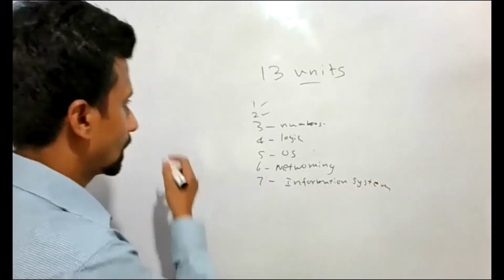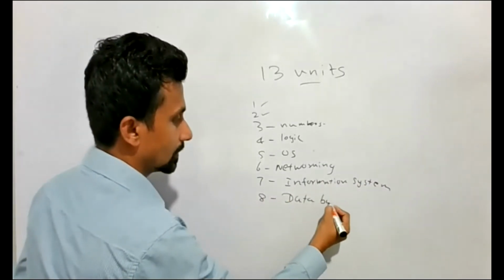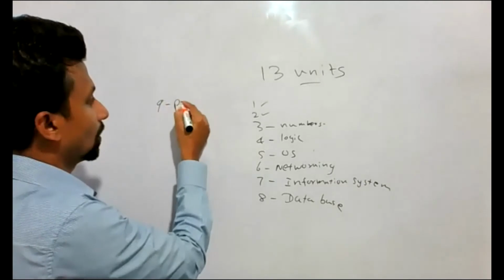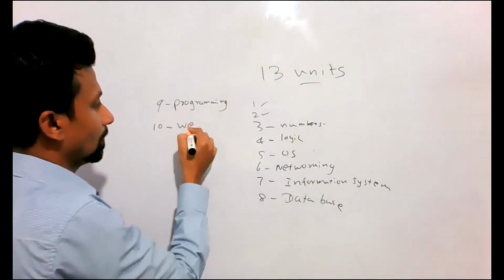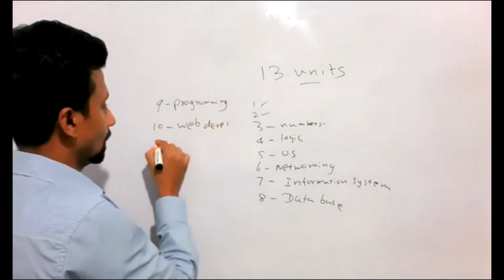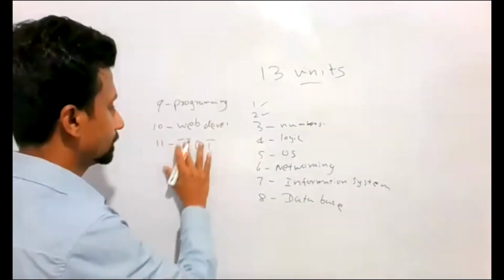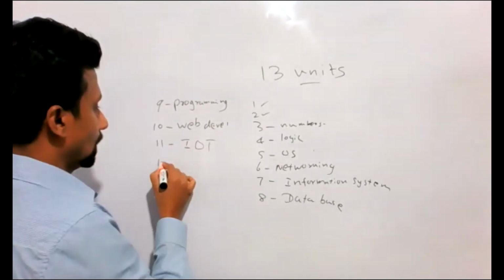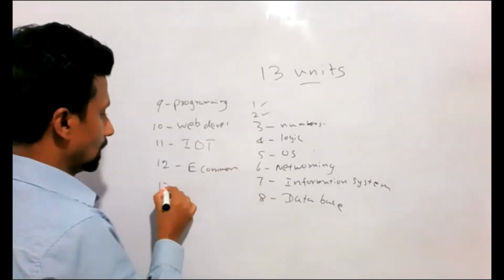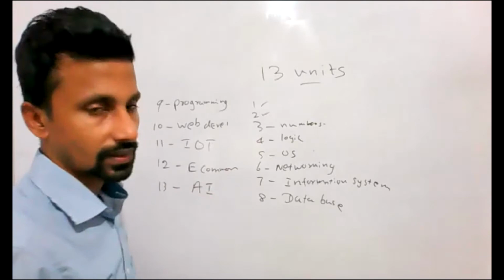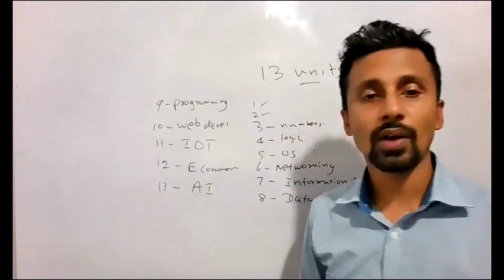I will write here, I even have space. 8, database. 9, programming. 10, web development. 11, Arduino, that is Internet of Things, IoT. 12, e-commerce. 13, artificial intelligence, new trends, right? These are the units you have to follow, right?